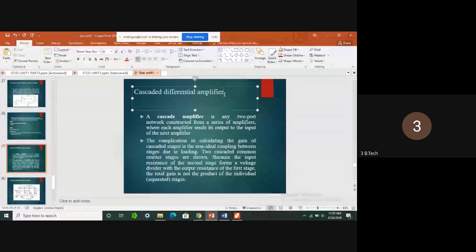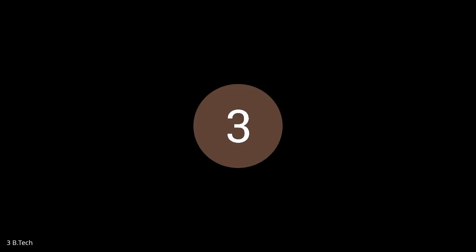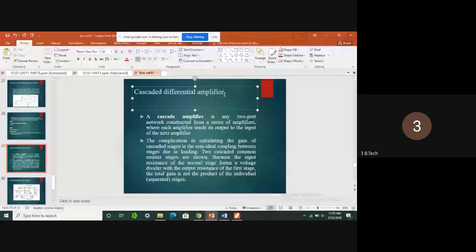So the main purpose of cascading amplifiers is to increase the gain.